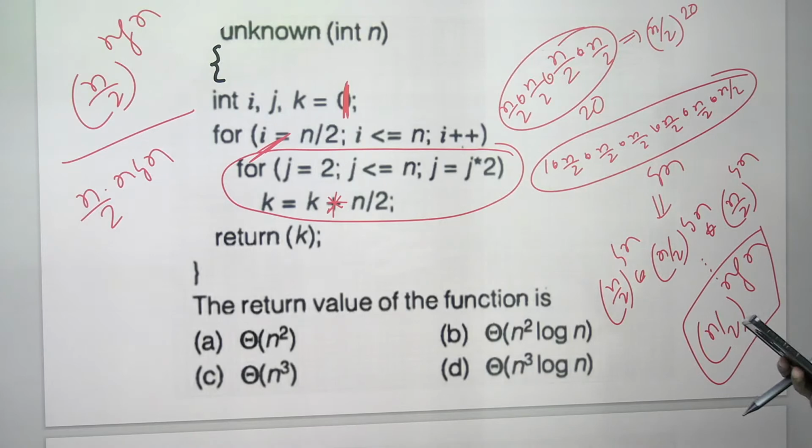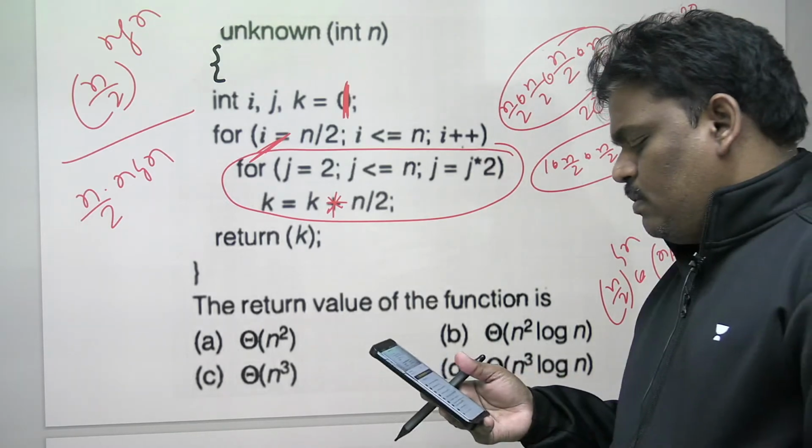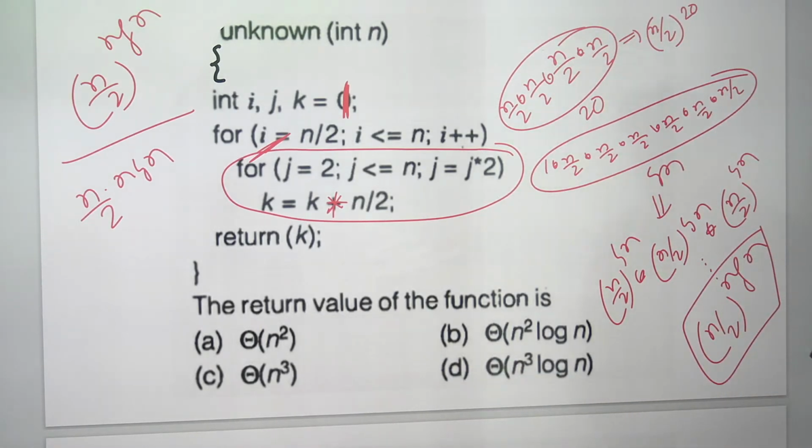The answer is going to be n power n log n. So instead of saying n power n log n, say n by 2 whole power n log n.